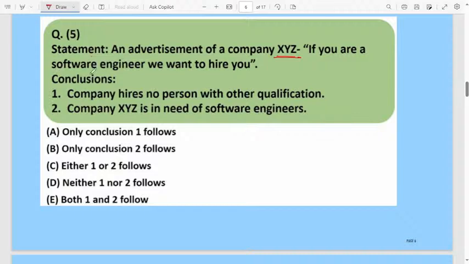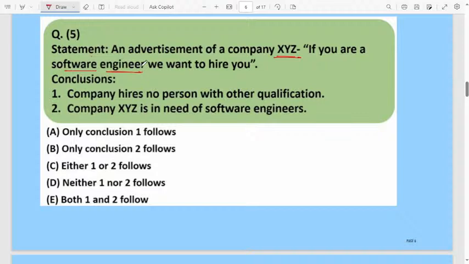If you are a software engineer, we want to hire you. Here the tagline they have given means only if you are a software engineer will they hire you. The company name is XYZ, and they are hiring only software engineers. That is the statement. Therefore, understanding the statement is very, very important.